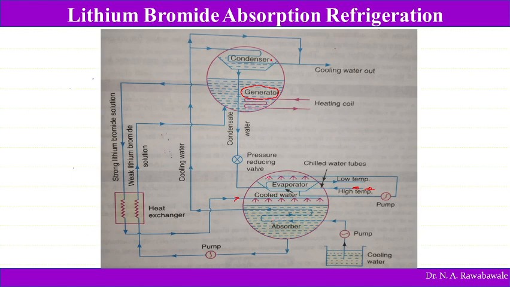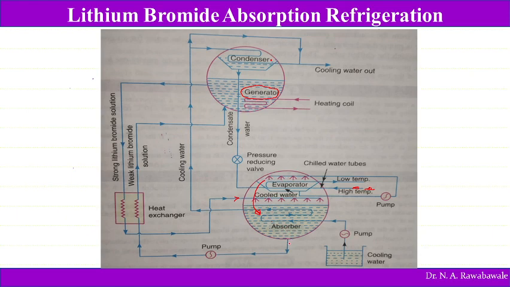So that is called hygroscopic in nature. At lower temperature, lithium bromide solution absorbs the water vapor which is produced in this evaporator. So these water vapors are absorbed by this strong solution, and this strong solution becomes weak.